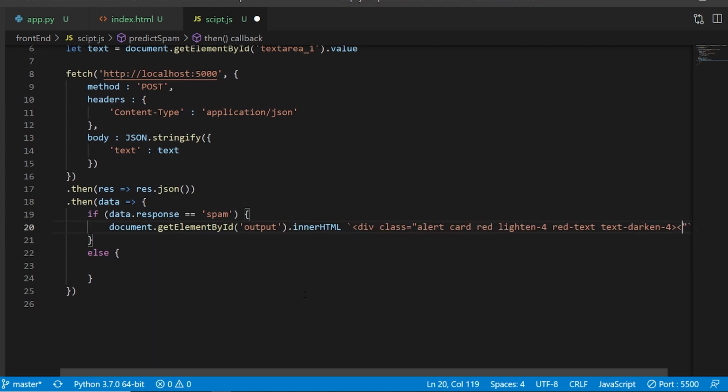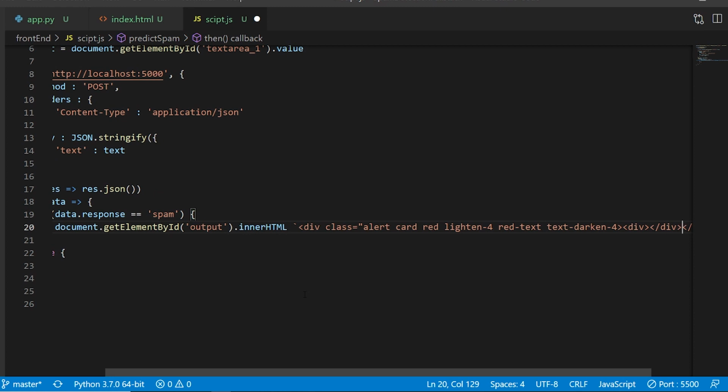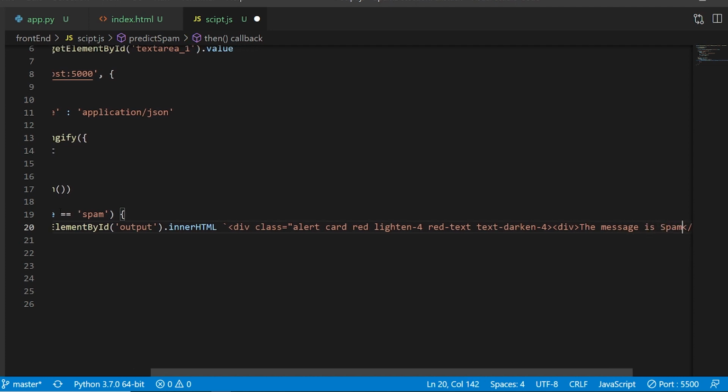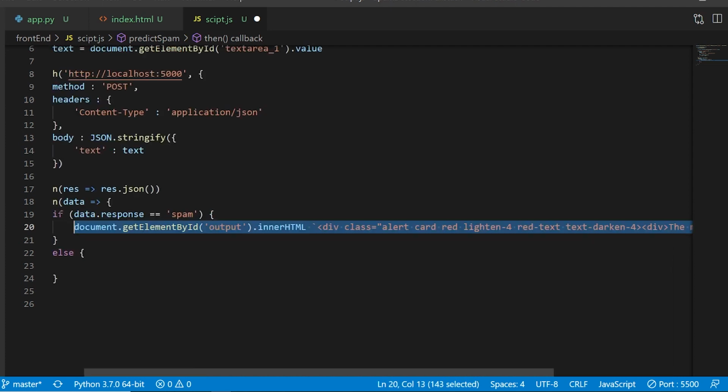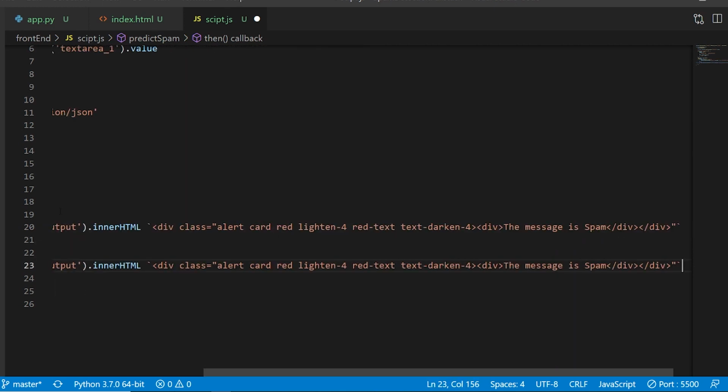I'll have to close this div tag, and inside of this I'll again put a div tag and close it. Inside this I can actually put a response if I want. I can just say spam or ham, or I can say the message is spam. Now I'm going to copy this entire thing and paste it over here.